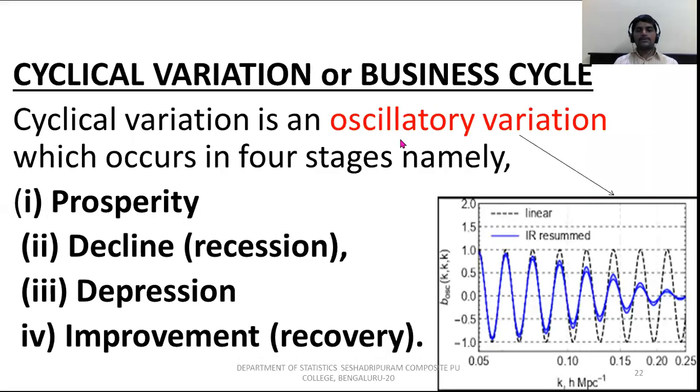Now we jump into the third component of time series, that is called cyclical variation or business cycle. This is very important, guys. What is cyclical variation? It is also called business cycle. Before going to cyclical variation, we want to learn oscillatory variation.